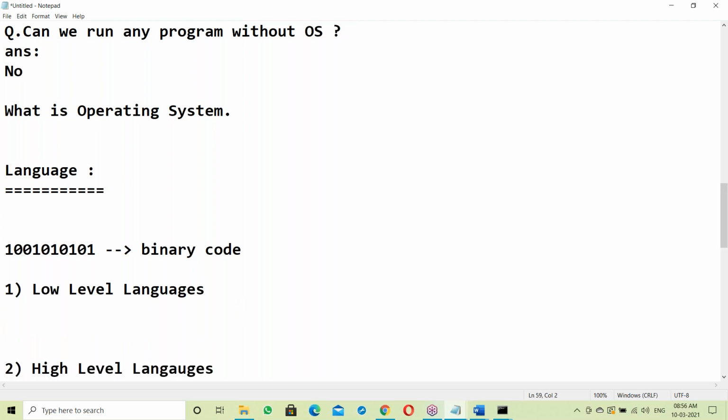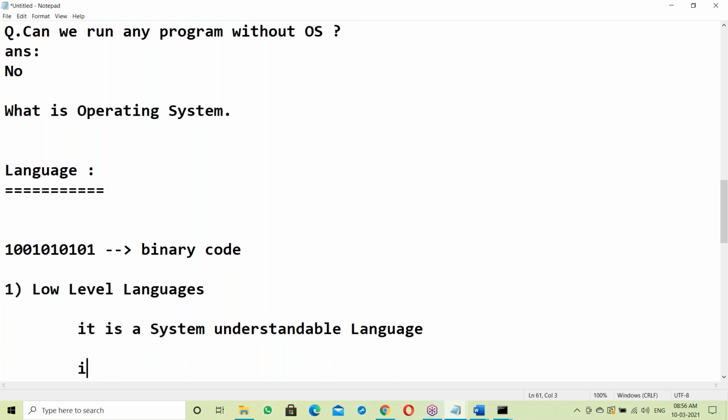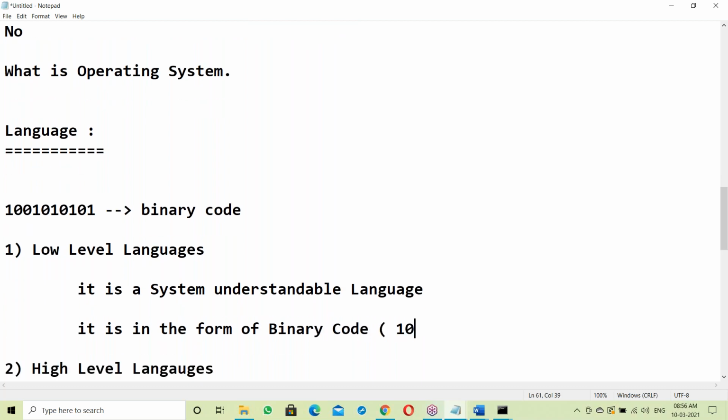So what is a low level language? Yes, it is a system understandable language. It is in the form of binary codes. Binary code means the zeros and ones format.